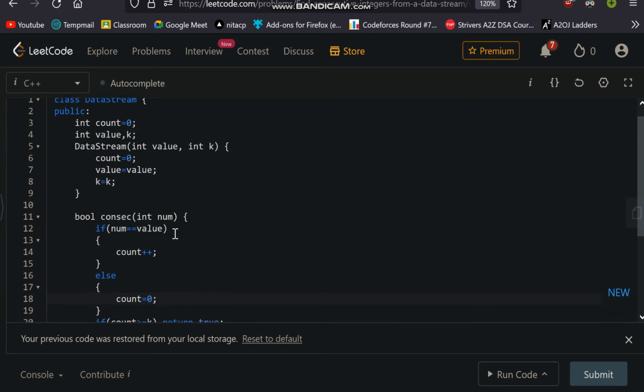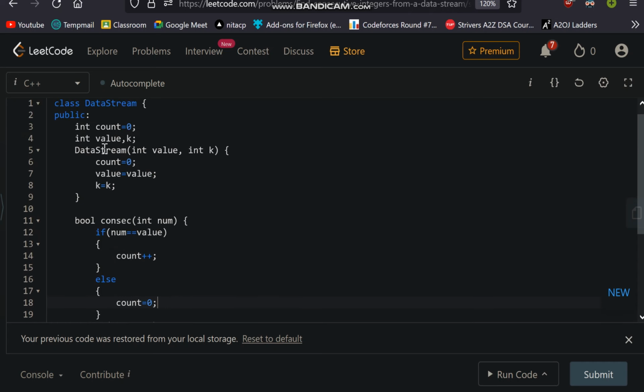In this question we have a catch. I can also use value and k as my variable names, and the given variable naming is also value and k. But if we use the same variable naming, it is not correct, because as we already read about scope of variables, if I write value is equal to value, the meaning is put the value in the value itself.